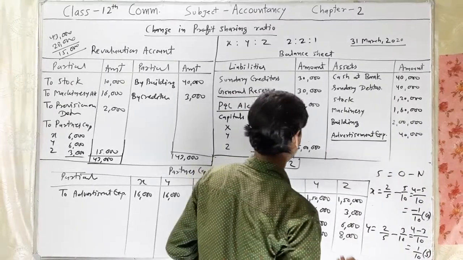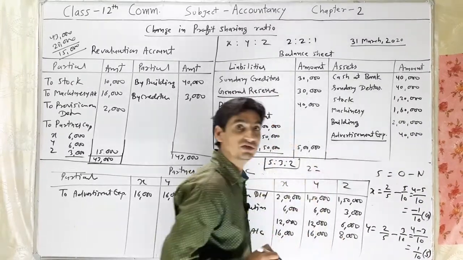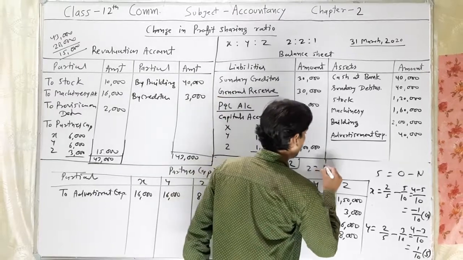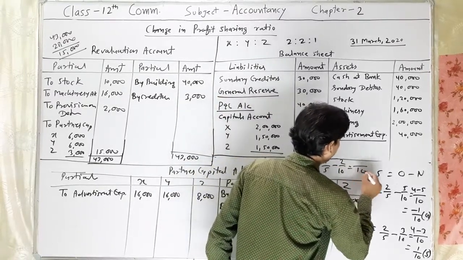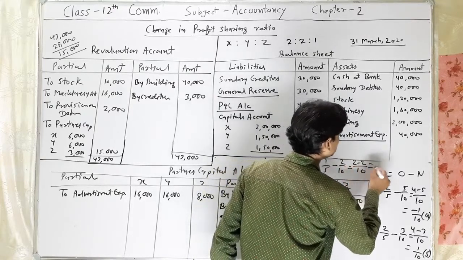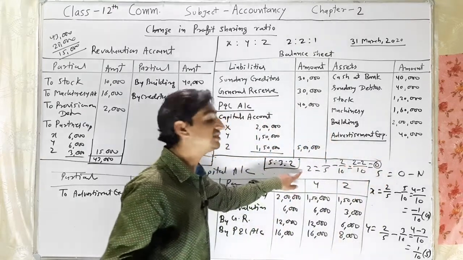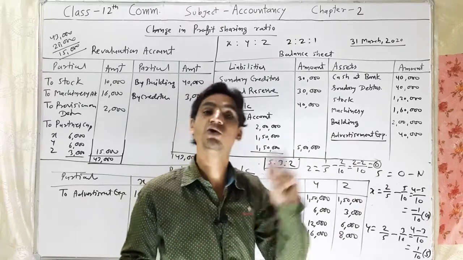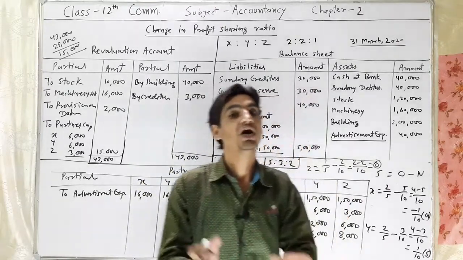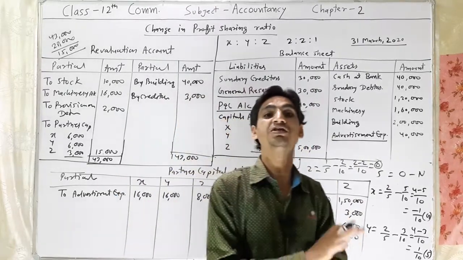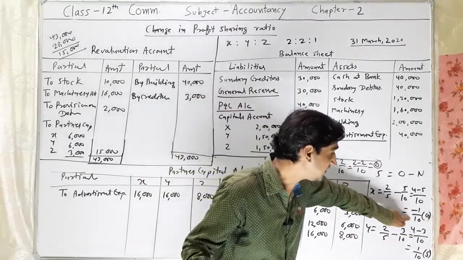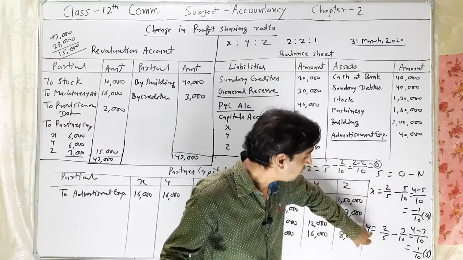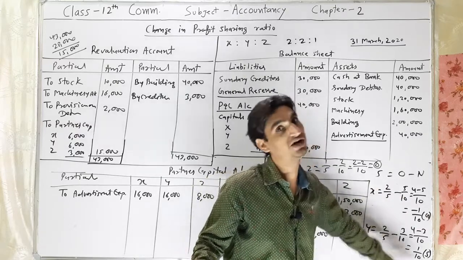And third, Z: 1/5 minus 2/10, 10 is the LCM, 2 minus 2 is 0. In such a condition, Z has no gain and no sacrifice. Z is not gaining or sacrificing any profit share. So X is gaining 1/10, while Y is sacrificing 1/10.